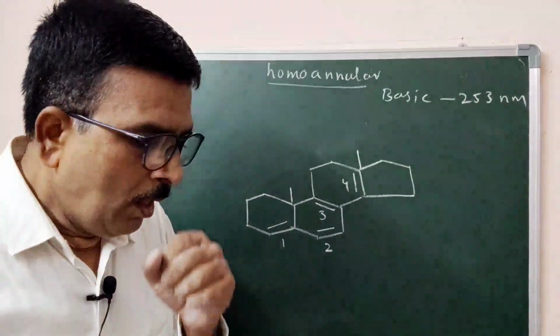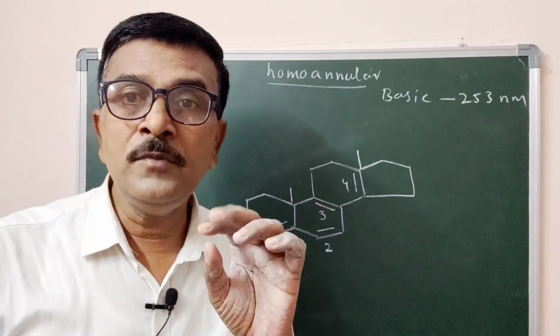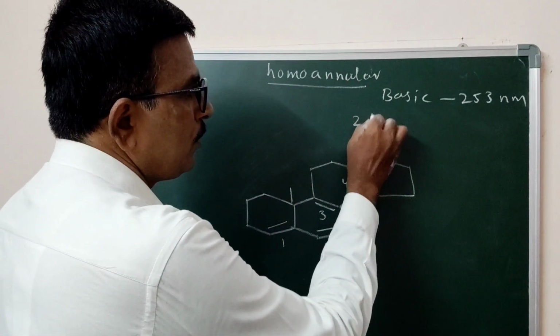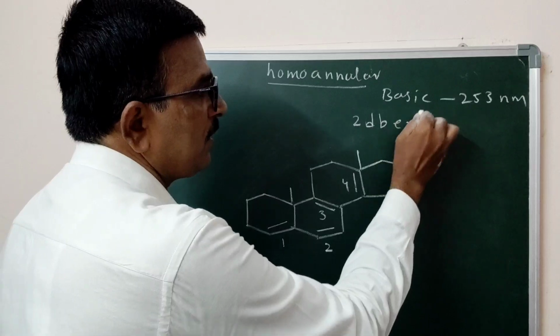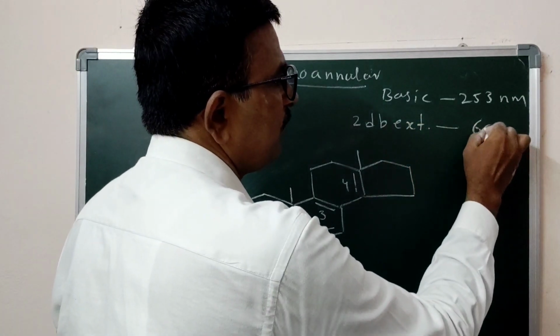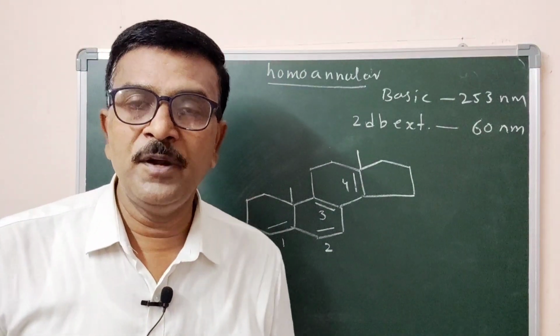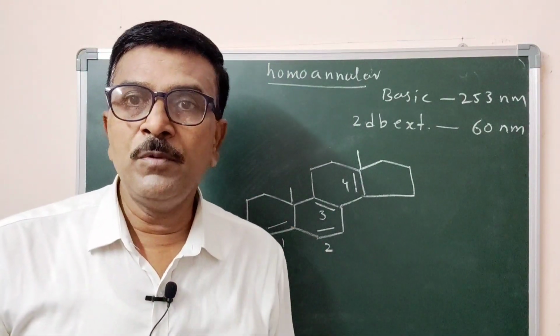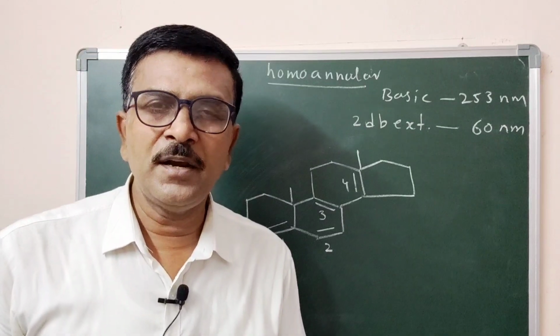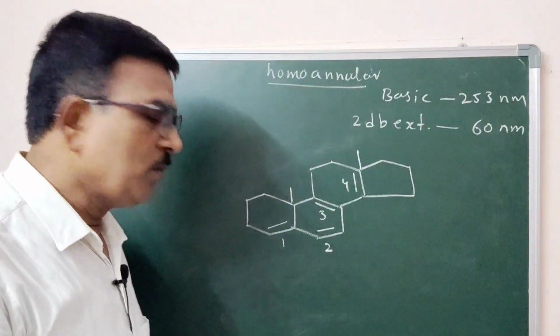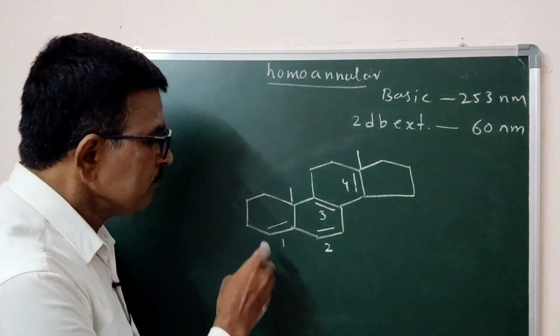So there are two double bonds extending the conjugation, each contributing 30 nanometer, so 60 nanometer. Is it clear? Now coming to counting the ring residues.